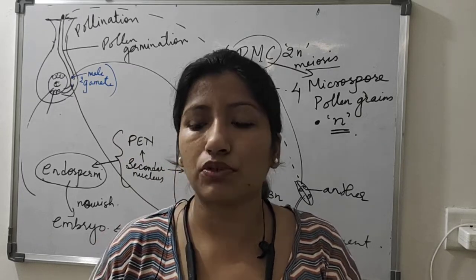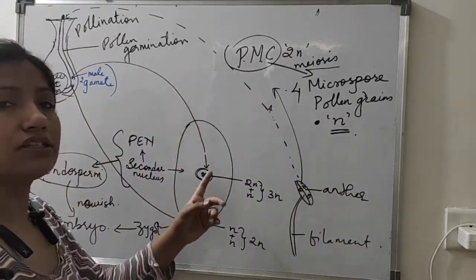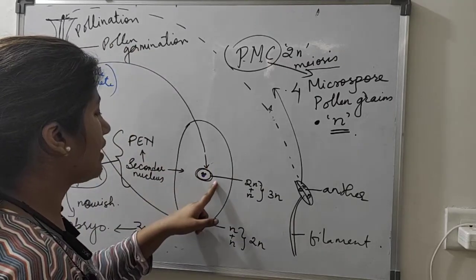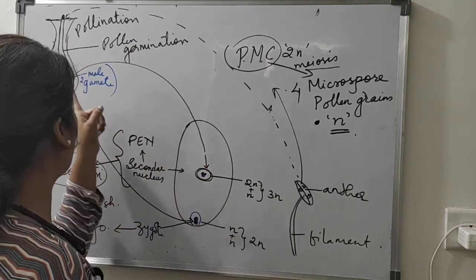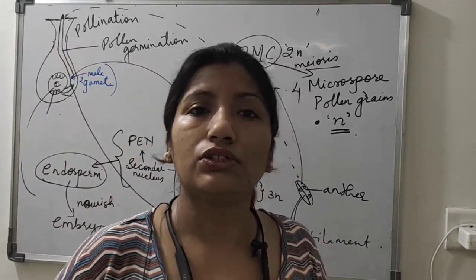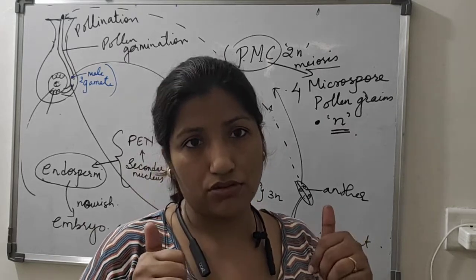Okay, so here we come to the conclusion of this chapter. Since you can notice one thing, that two male gametes are fertilizing, one is fertilizing with this and one male gamete is fertilizing with this, so this is called double fertilization. Double fertilization is a unique feature of the angiospermic plant that you should remember.